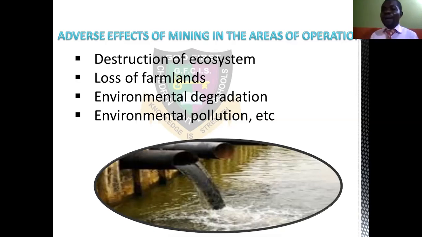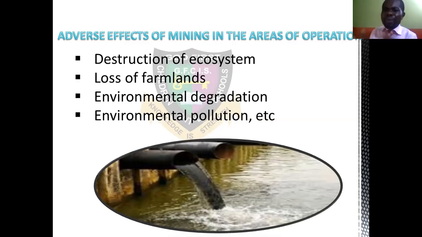Another one is loss of farmland. If you have these minerals present in a particular place, I bet you, government will even come to take over the land, because they know that, especially the crude, the petroleum, crude oil, that is what Nigeria relies on now, that we make use of. So they'll begin to take it as their own, be drilling them, and then, remember we discussed pipeline transportation, be transporting them to the refinery through that particular place.